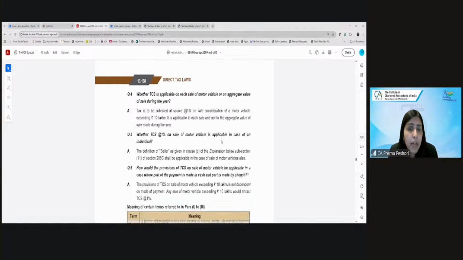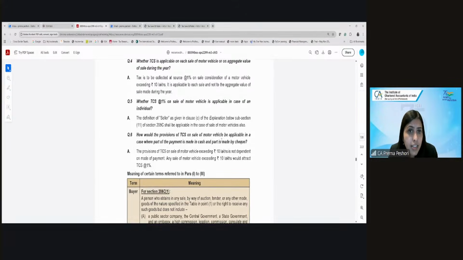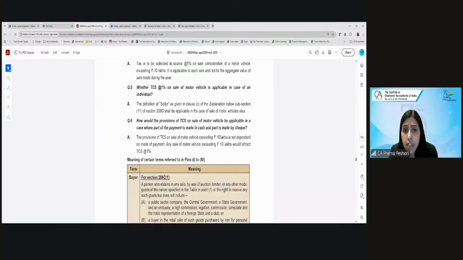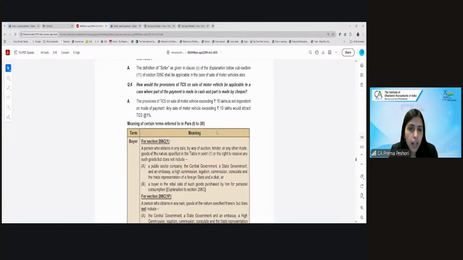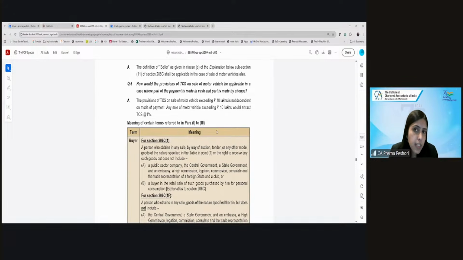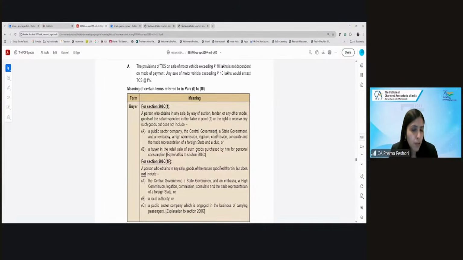Whether the TCS is applicable in case of an individual, the seller being an individual. So the definition of seller is applicable in the case of motor vehicle, which includes the individual. And how would the TCS apply where the part payment is in cash and part is in kind? It is applicable on any mode of payment. It is not restricted to only the case where the payment is only made by banking channel. It is not applicable only in that case. It is applicable both in cash as well as in the case where it is to a bank transfer. It is not dependent on the mode of payment.